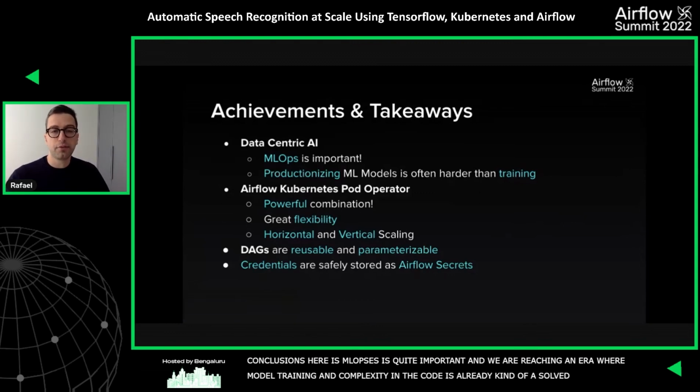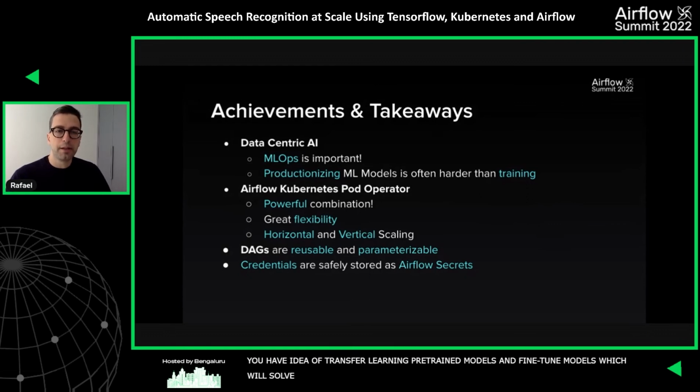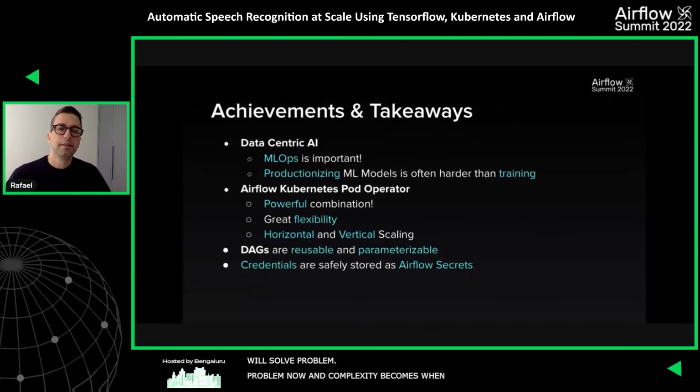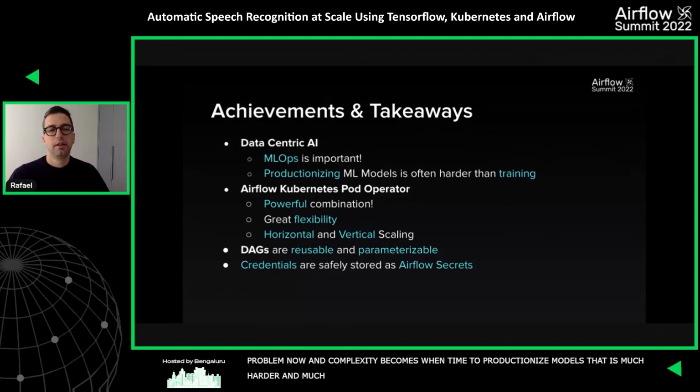You have the idea of transfer learning, pre-trained models, and then you can fine-tune these models. So this is kind of a solved problem. The complexity now comes when it's time to productionize these models. So this is much harder. Most often than not, it's much harder to productionize a machine learning model than to train it.